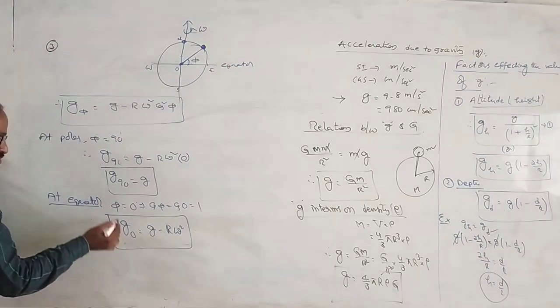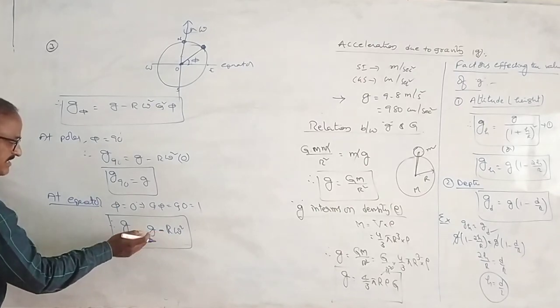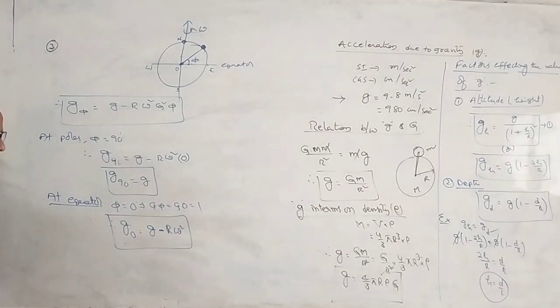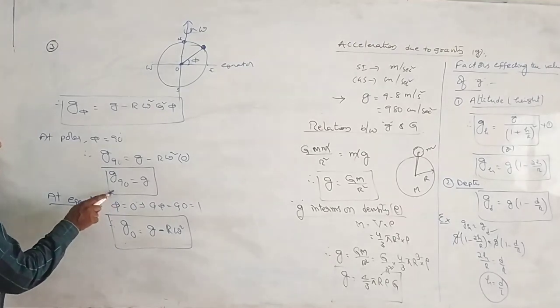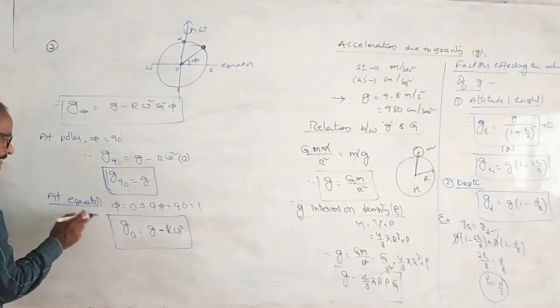By comparing these two values, G90 is equal to G, but G0 is equal to G minus r omega square. ఇది subtract చేస్తాం. అంటే మీనింగ్ ఏంటి? The acceleration due to gravity at the equator will be lesser compared with the poles. Poles దగ్గర acceleration due to gravity ఎక్కువ compared with the equator.